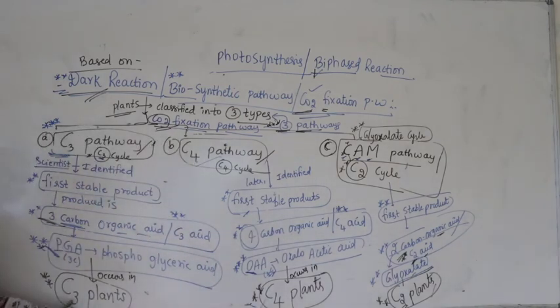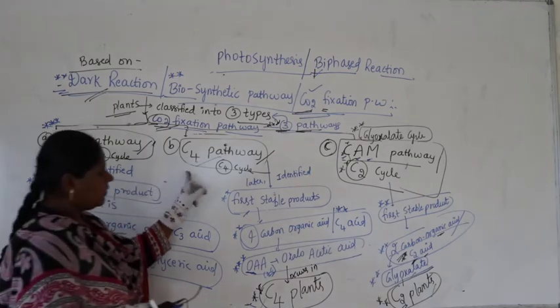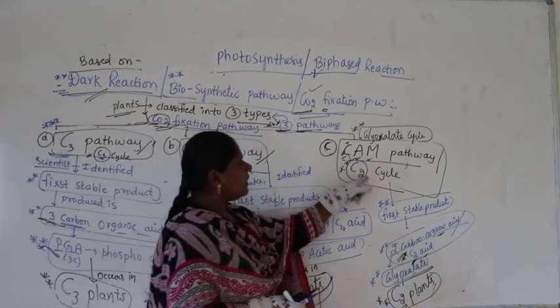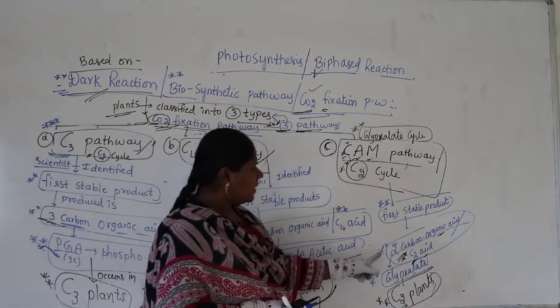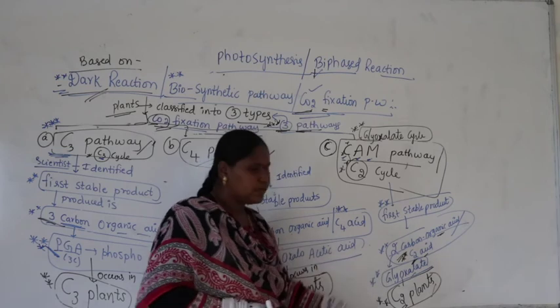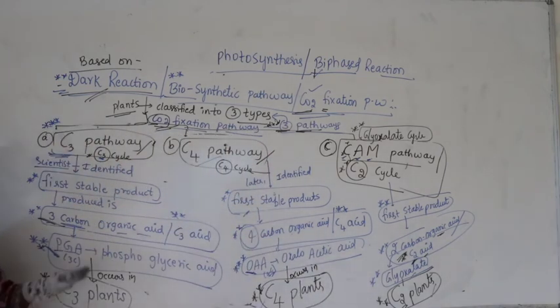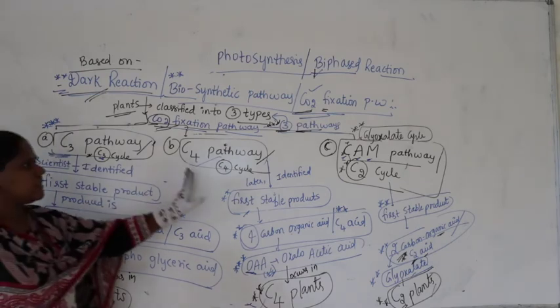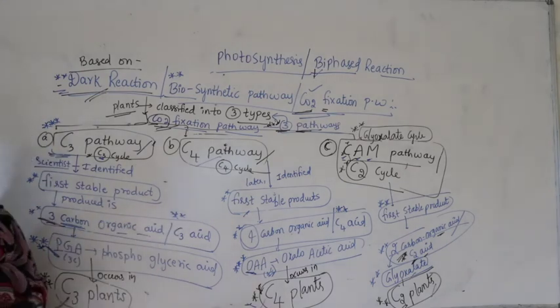The C3 pathway occurs in C3 plants, importantly PGA, a 3-carbon compound, phosphoglyceric acid, very important. C4 pathway, 4-carbon compound, oxaloacetic acid, C4 plants. C2 pathway or CAM pathway, glyoxylate pathway, this is glyoxylate and occurs in C2 plants. This classification is very important. This is what we have to continue discussing in our chapter one by one. We are going to start with the C3 pathway, then followed by the C4 pathway, then followed by the CAM pathway.